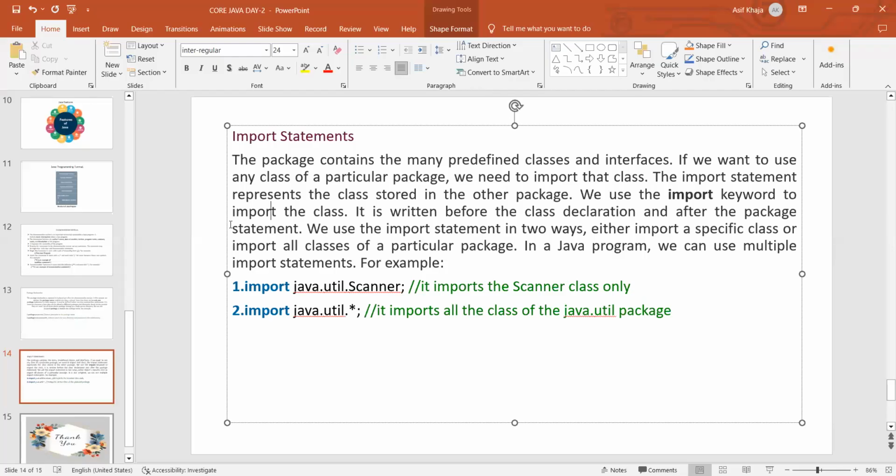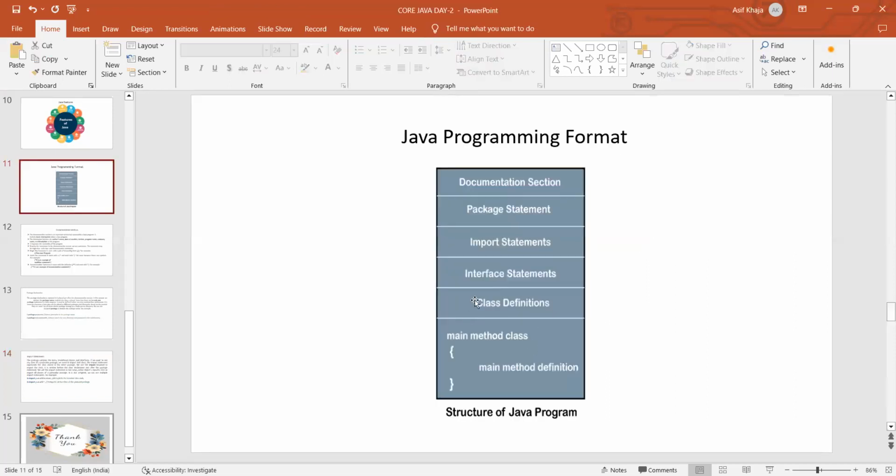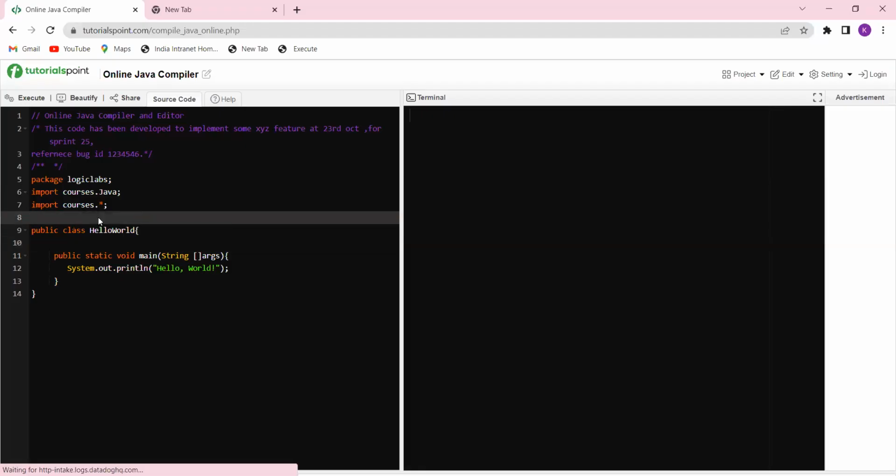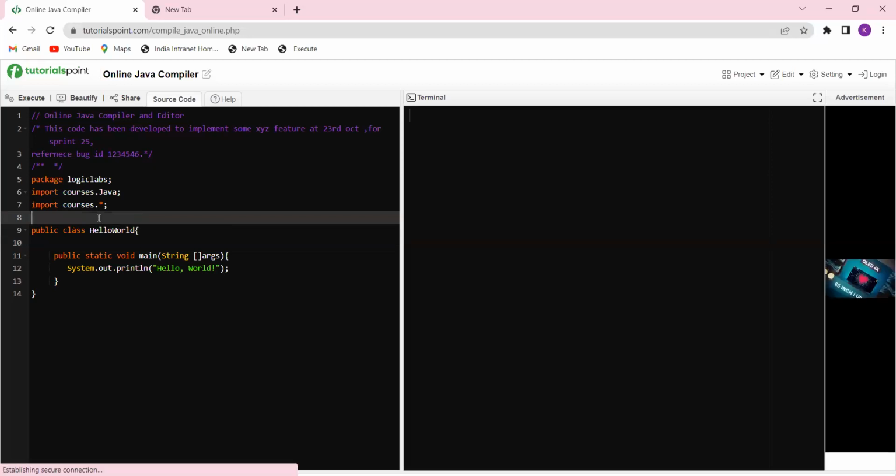This is about the import statement. Now the interface statement. What does interface mean? First of all, in order to know about the interface, we have to know about multiple inheritance. Multiple inheritance means what? Normally, inheritance means acquiring the base class property by the child class.